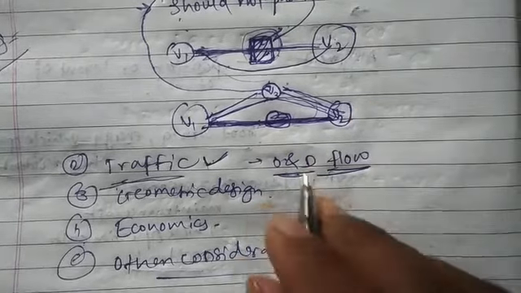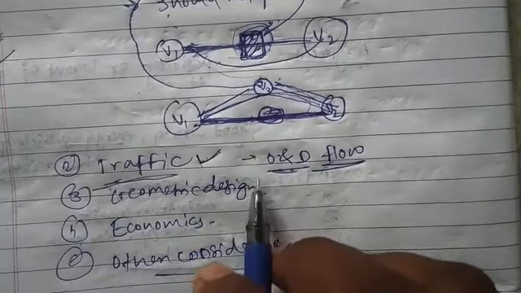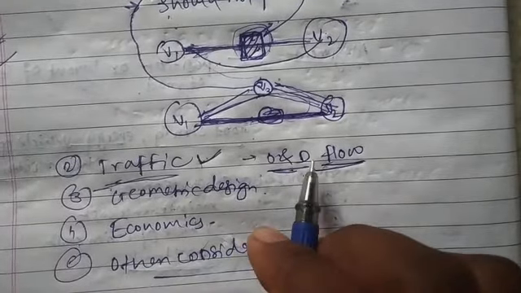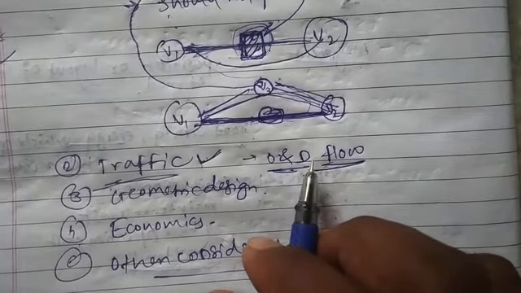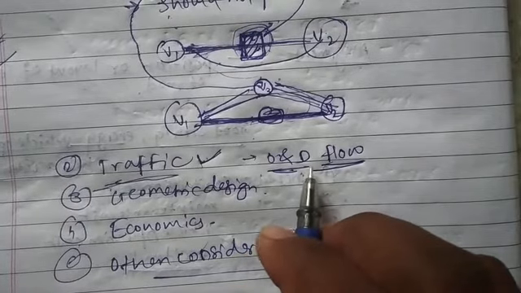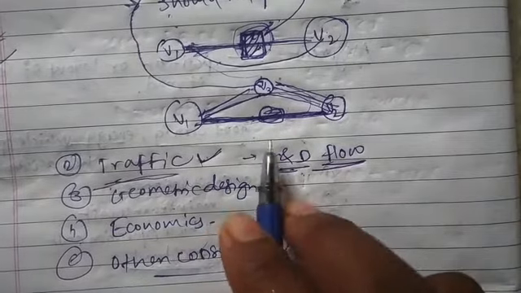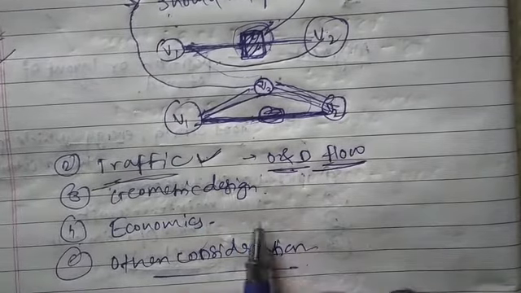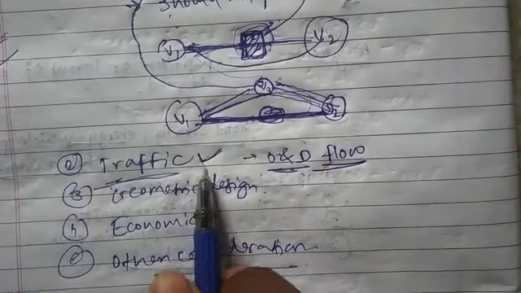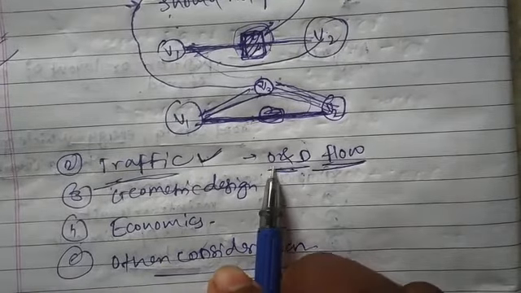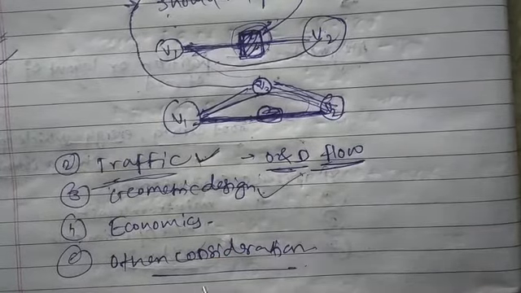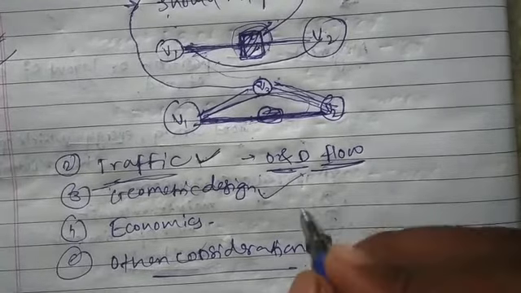So that's why we need to check the origin and destination survey of traffic, and we have to plan the alignment of the road according to this survey. The desired line diagram is obtained in this traffic survey, the origin and destination survey, from which the alignment of the road is decided.